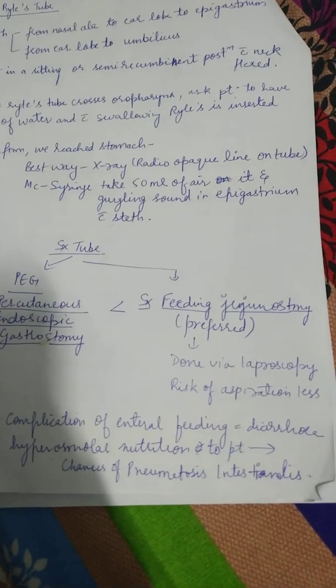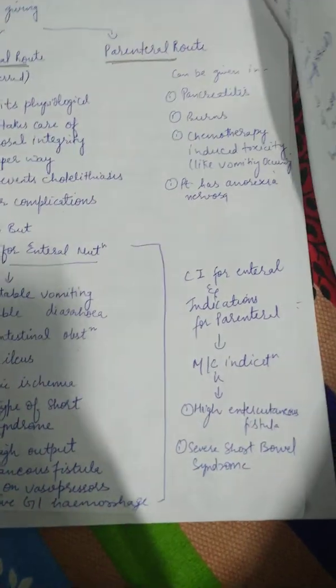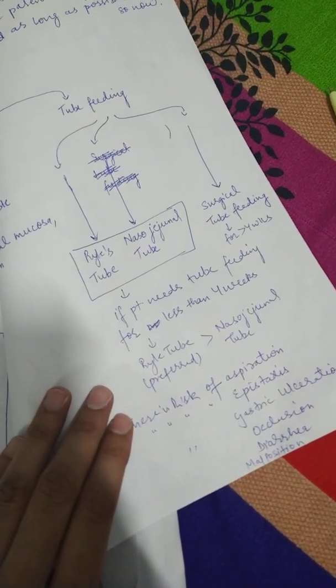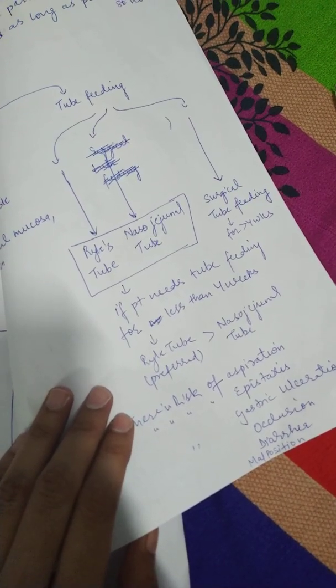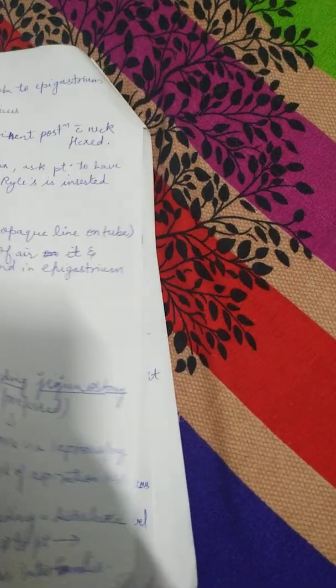It is preferred. It can be done either orally or through tubes. If done through tubes, it can be Ryle's, nasojejunal, or surgical. Ryle's and nasojejunal are for less than 4 weeks, surgical for more than 4 weeks. Out of Ryle's and nasojejunal, Ryle's is preferred.